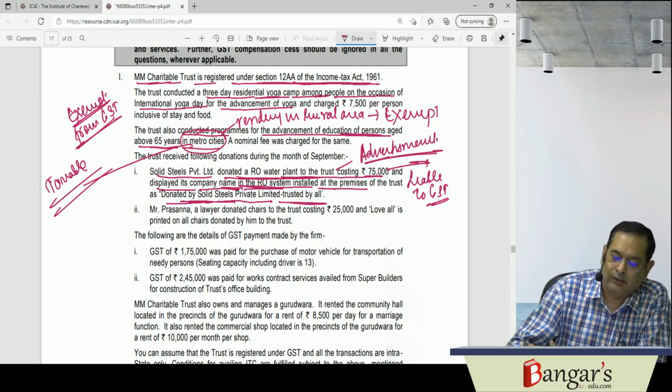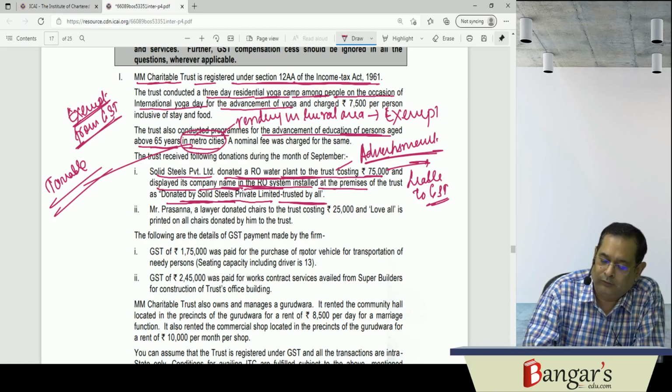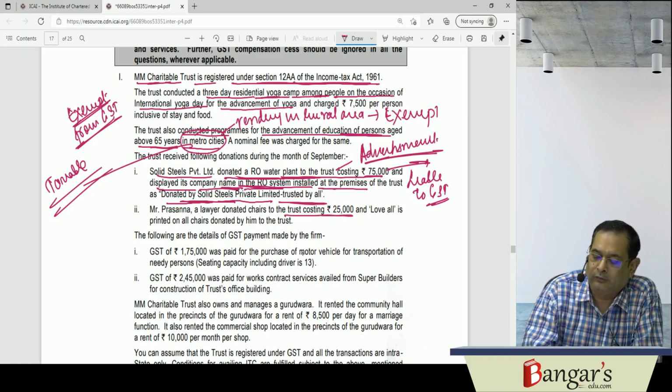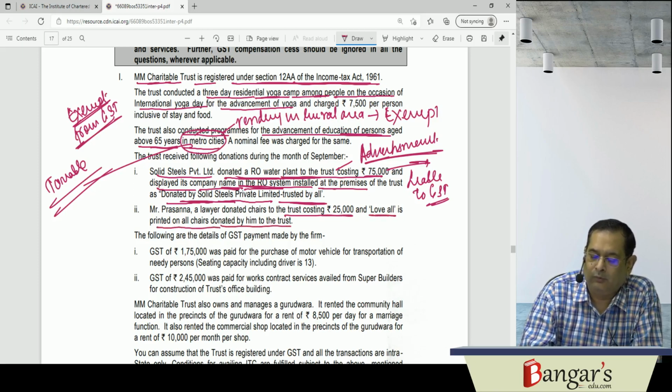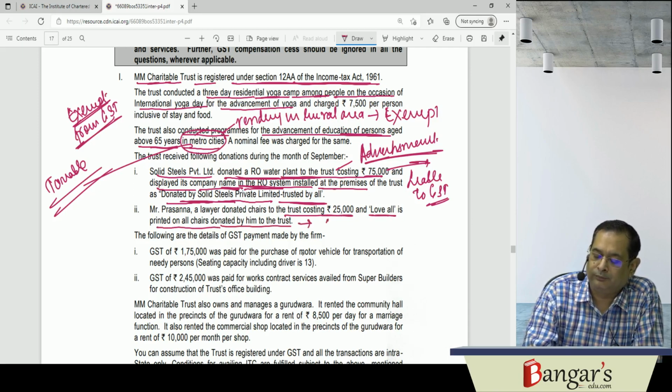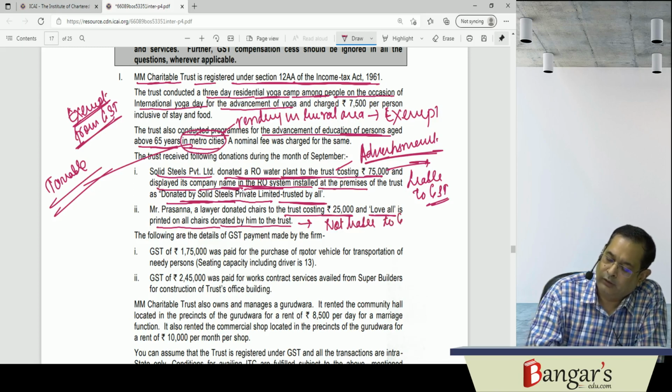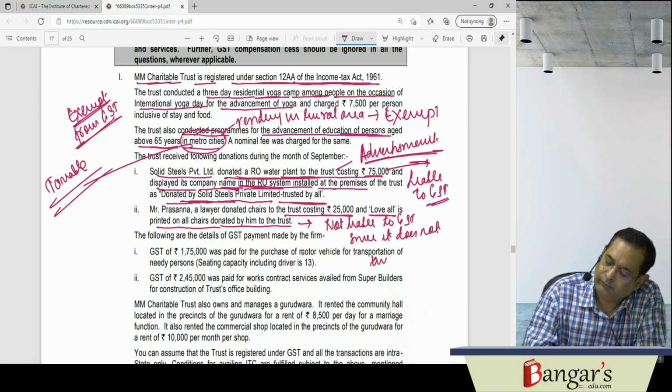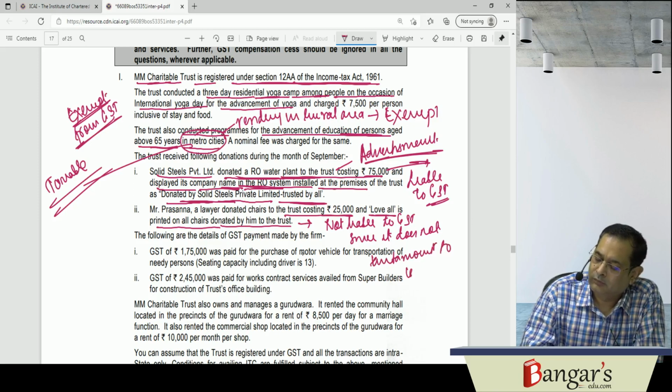Then Mr. Prasanna, a lawyer, donated chairs to the trust costing 25,000, and Love All is printed on the chairs donated by him to the trust. So that is not for the purpose of advertisement. That will be not liable to GST, since it does not amount to consideration for any service.